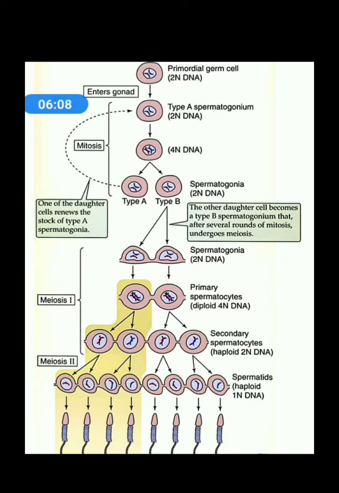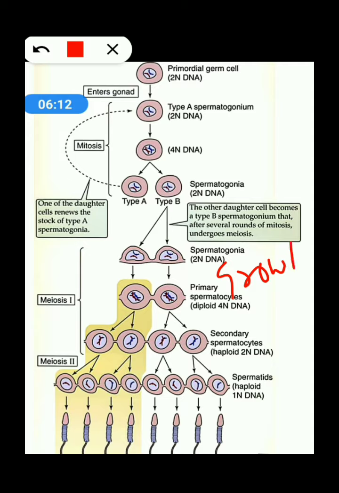Again, this phase is called the growth phase. In this phase, the spermatogonia convert into primary spermatocytes. It is also called spermatocytogenesis. I'm saying it again, spermatocytogenesis. So ultimately what is forming? The primary spermatocytes. See, it is still diploid in nature.